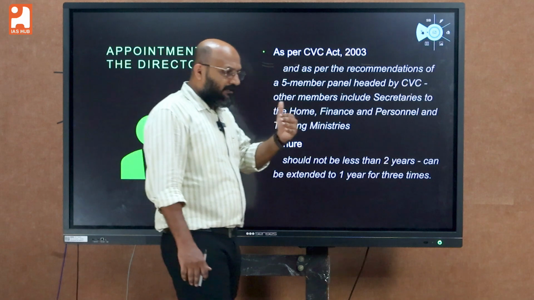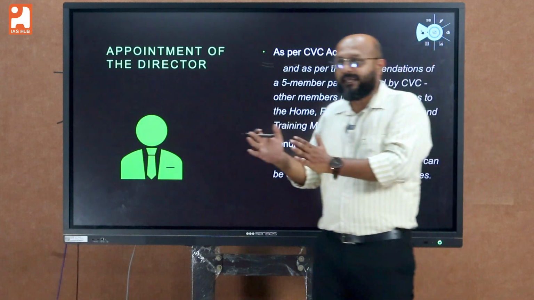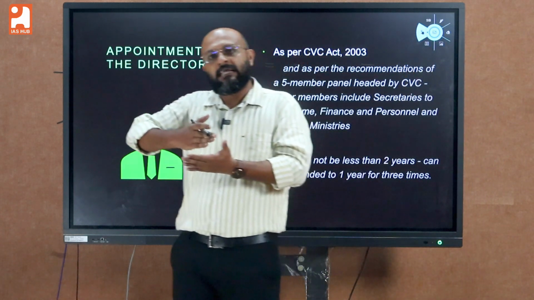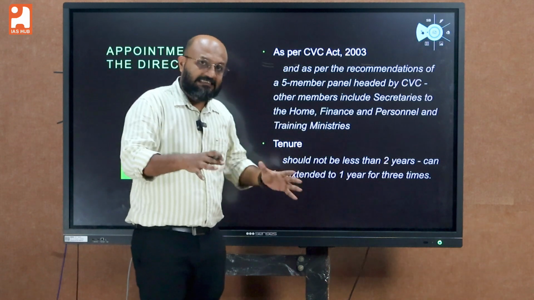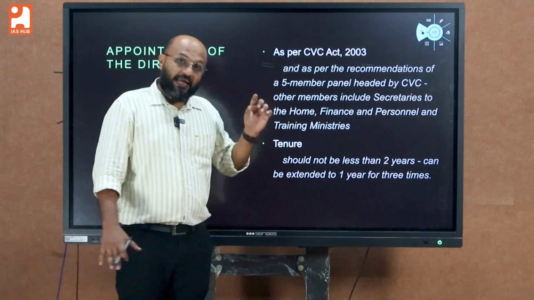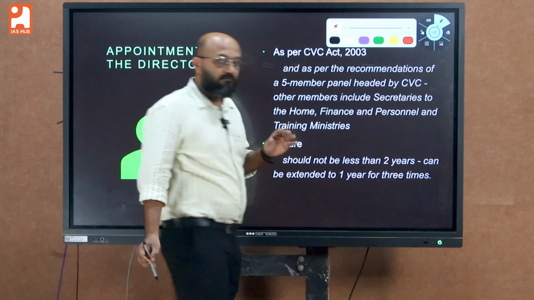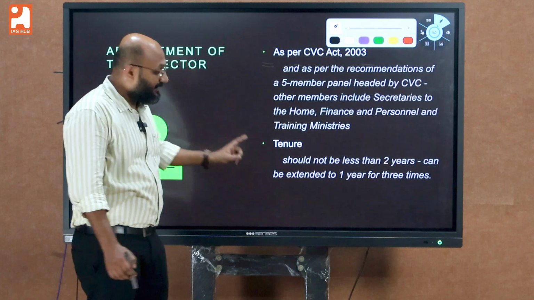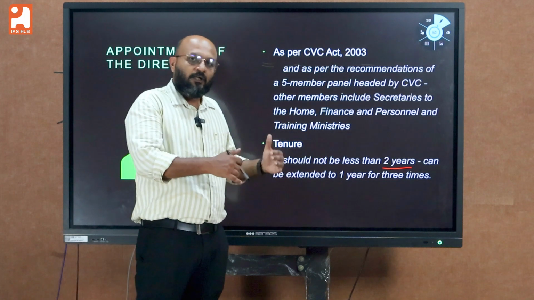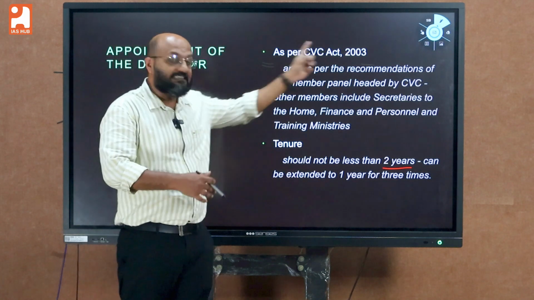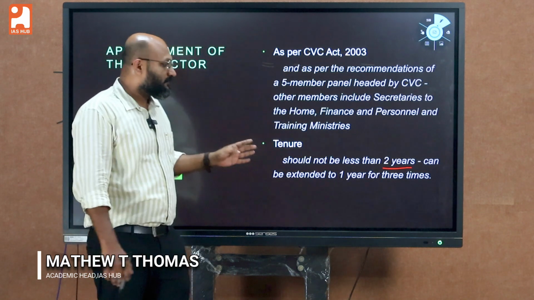And there were some controversies regarding the tenure of the Director of Enforcement Directorate, and it was finally settled by the court, and a further amendment followed in the parliament. So in the present scenario, the director could enjoy a tenure of maximum 5 years and minimum 2 years. The law says that the tenure should not be less than 2 years, and the government brought amendments to the CVC Act as well as the Delhi Special Police Establishment Act, and as per those amendments, the government